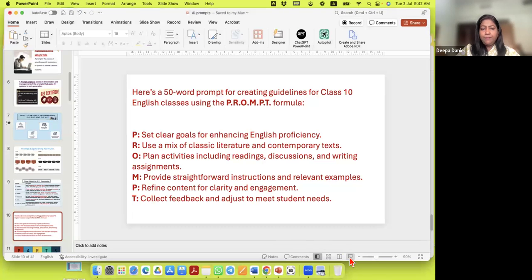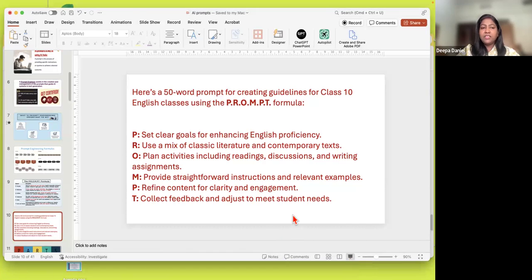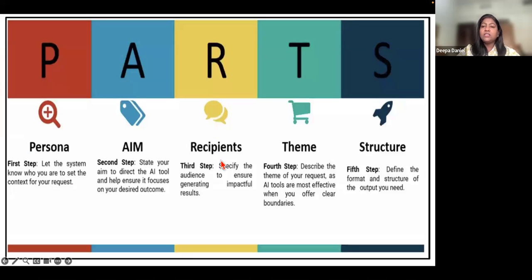There's another way, which was much simpler than this one. I'll just go ahead with it. It's called PARTS. So this is also quite easy to remember. P stands for persona, A is for aim, R for recipients, T for theme, and S for the structure.